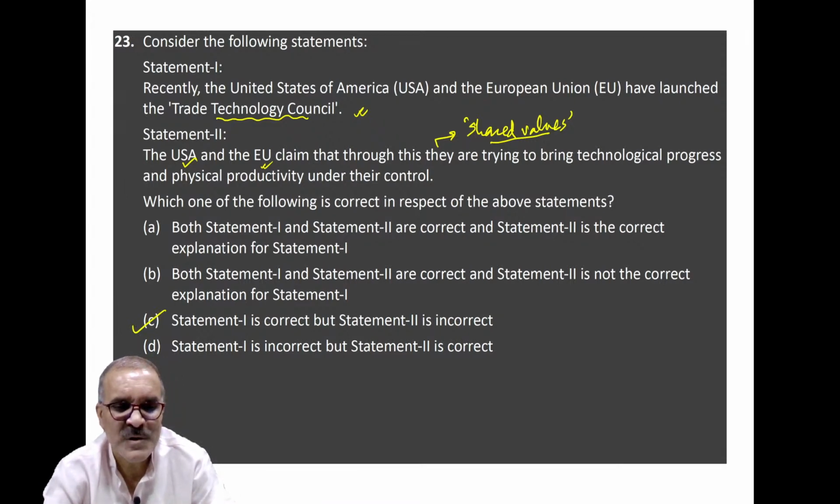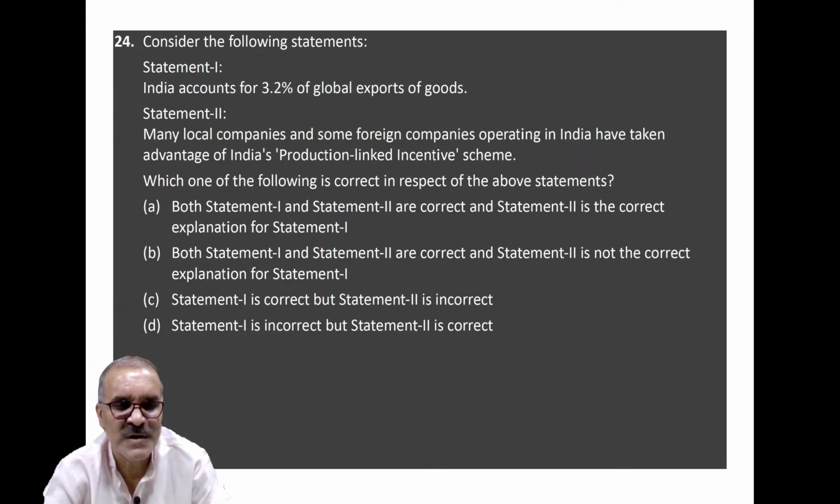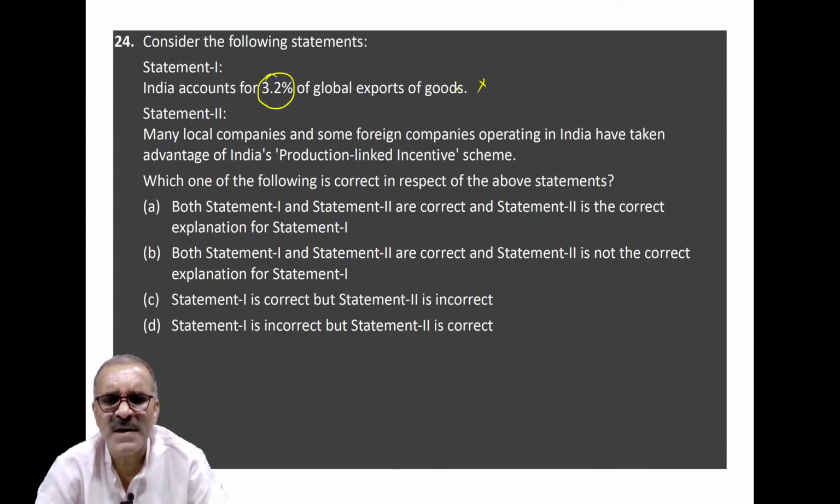Coming to the next question, that is 24. India accounts for this much percent of global export of goods. This is totally wrong. India accounts for hardly 1.5% plus. It may be 1.6 or 1.7% of global export.